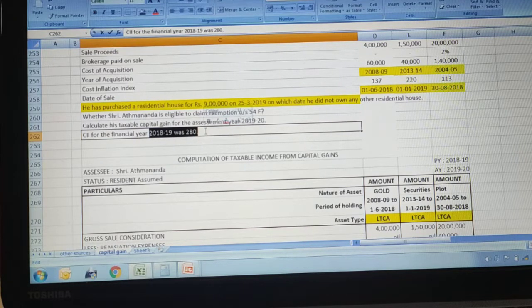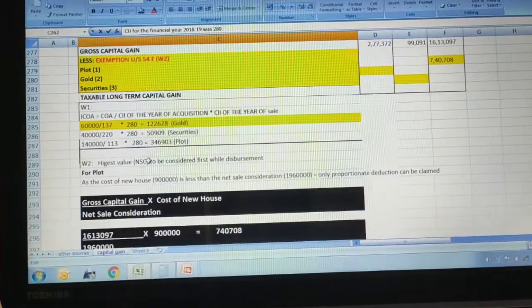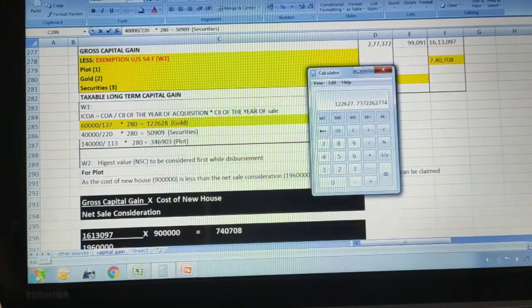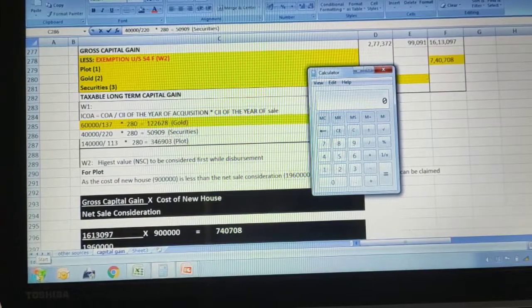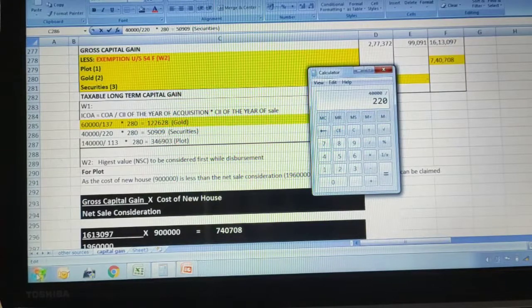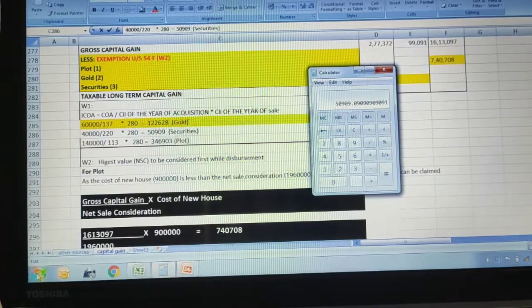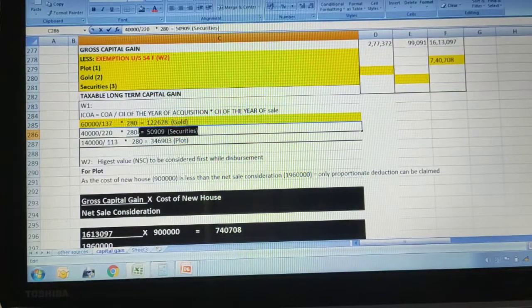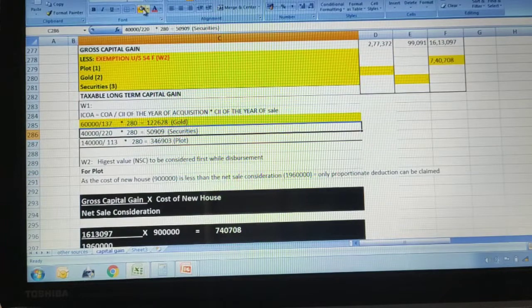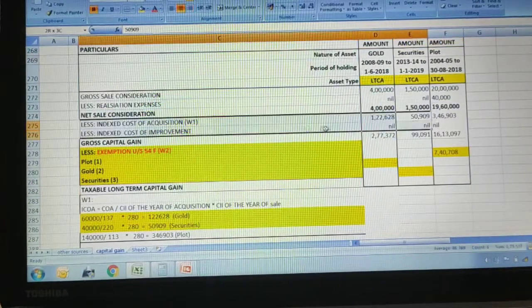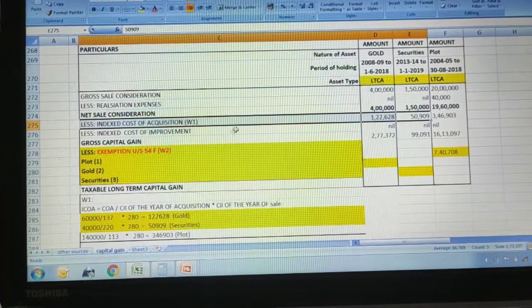So 40,000 divided by 220 multiplied by 280 gives 50,909. So for securities, 50,909 is the indexed cost of acquisition.